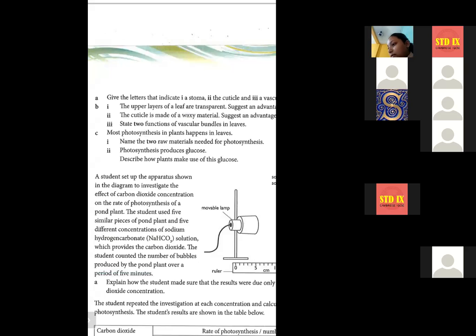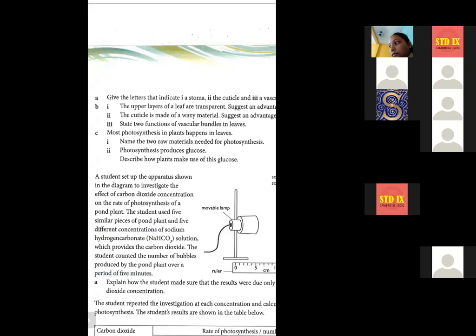Vascular bundles help to support the leaf. Okay, vascular bundles help to support the leaves. That is also very good. Another function, vascular bundle carries sucrose to every part of the plant through phloem vessels. Yes, that is also a correct answer. Purvasha, what you have said is also absolutely correct.